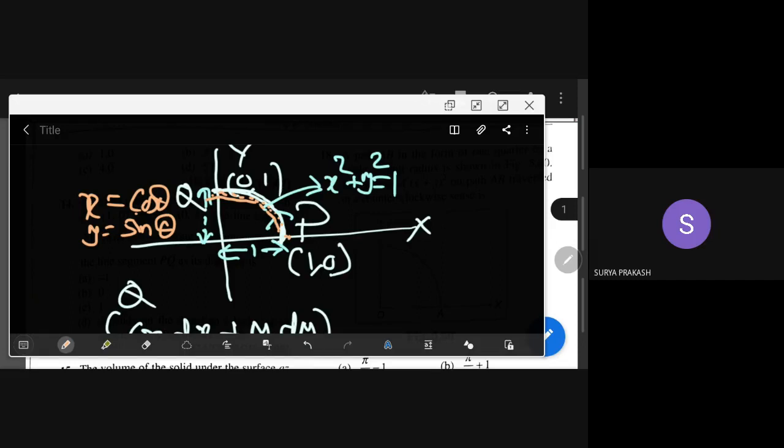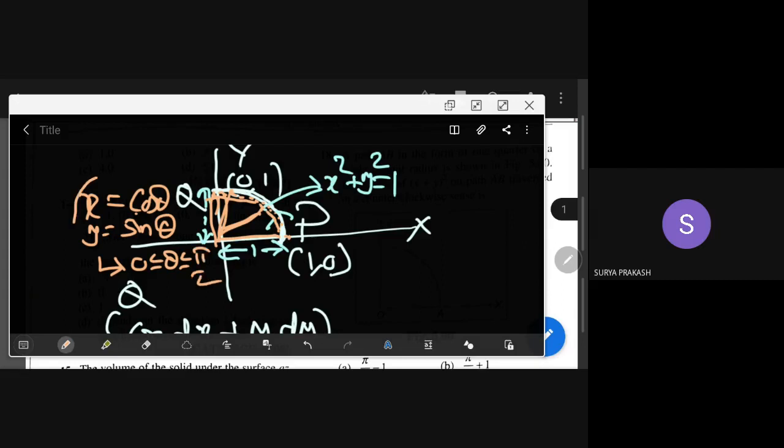On the other hand, the parametric representation is x is equal to cos theta, y is equal to sin theta. But you should tell where theta is. Theta varies from 0 to pi by 2, because in the first quadrant, this angle can reach at most up to here. So 0 less than or equal to theta less than or equal to pi by 2.